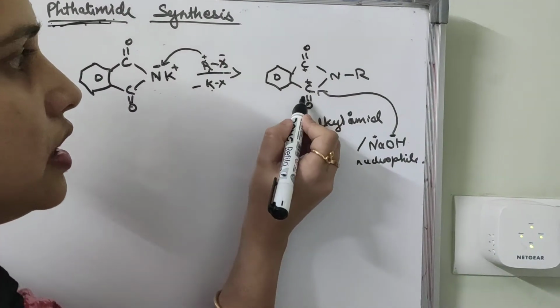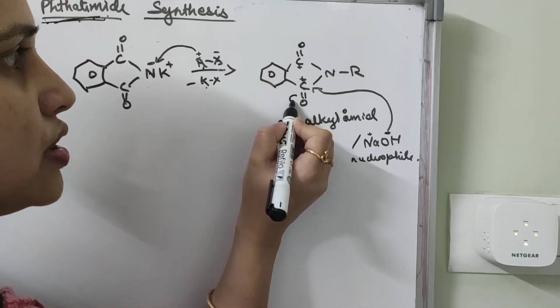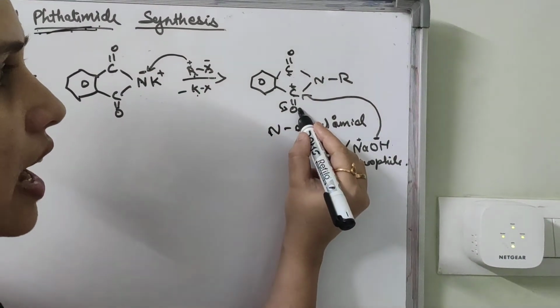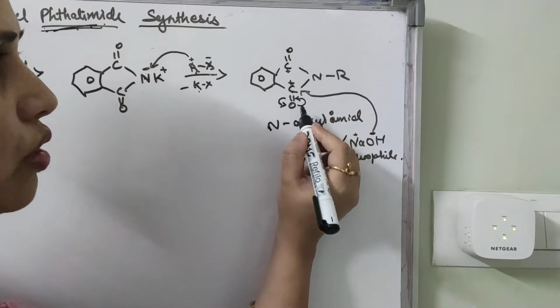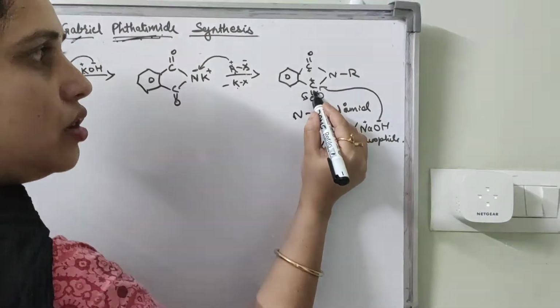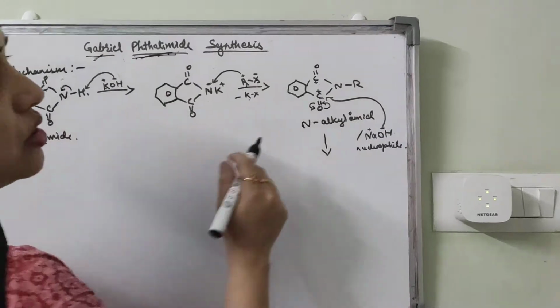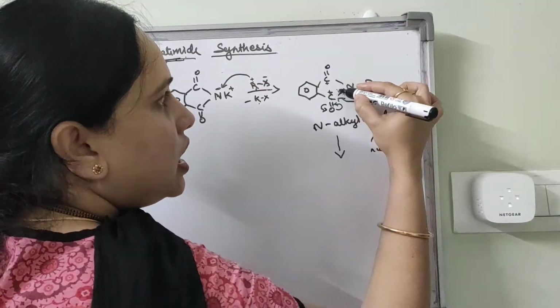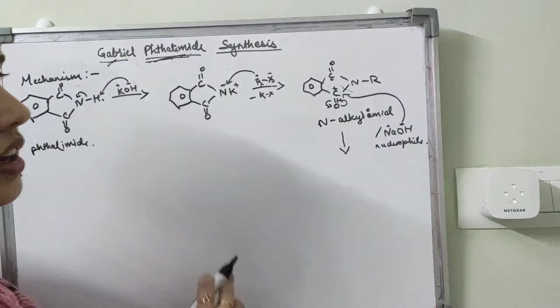Then the lone pair of electrons shifts to the oxygen, and then the lone pair shifts back to form the bond again, so the cleavage of the C-N bond takes place.